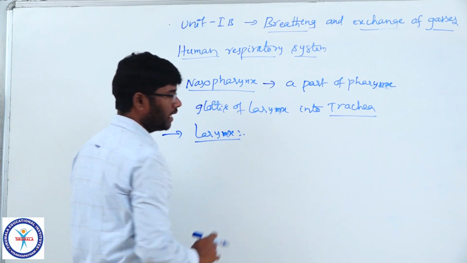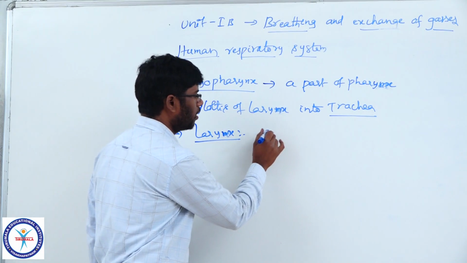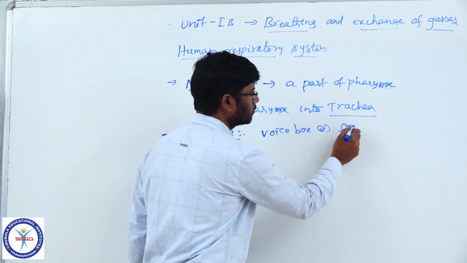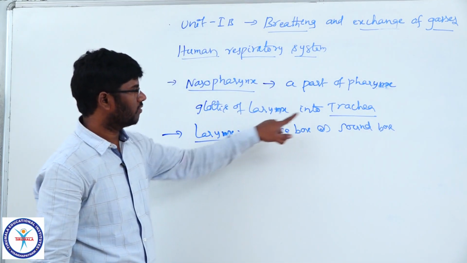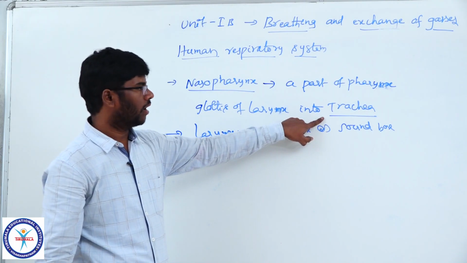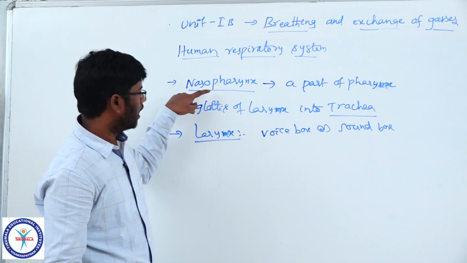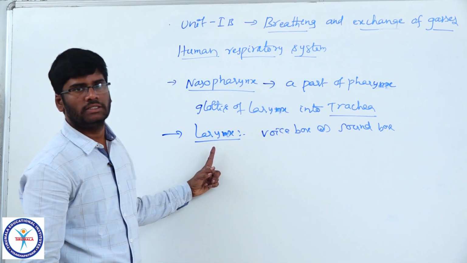Larynx plays a very important role in the production of sound, so it is named the voice box or sound box. It is the upper part of the trachea. So the air from the nasopharynx leads into the trachea via the larynx.